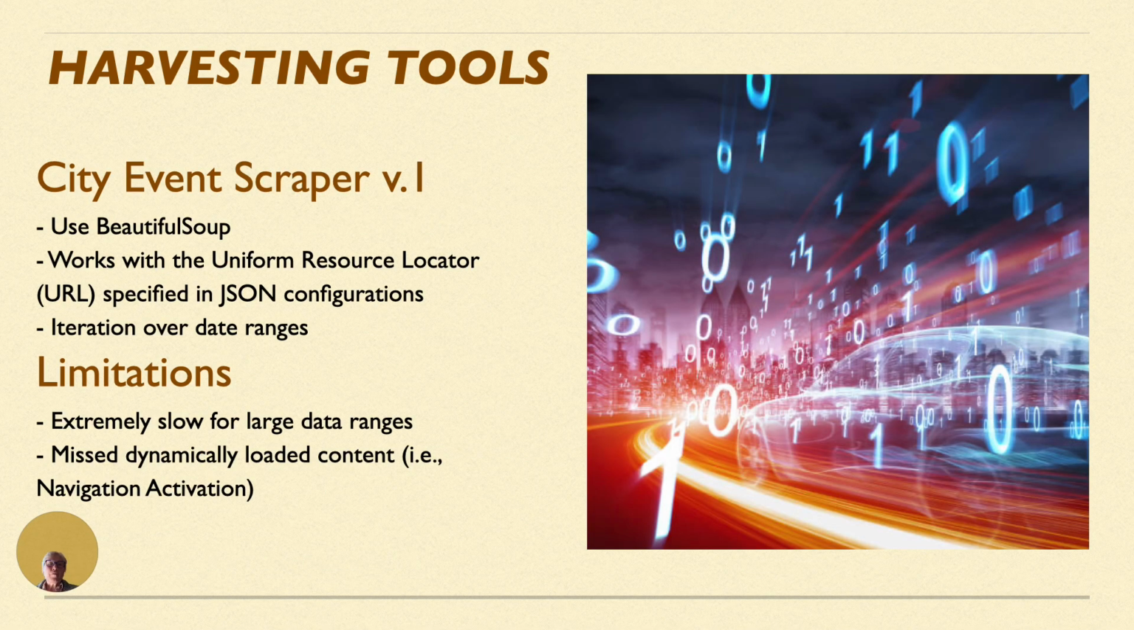Version 1 used Beautiful Soup to scrape static content from city portals. It worked with URLs from a JSON configuration file and iterated over date ranges. However, this process was extremely slow for large datasets and completely missed dynamically loaded content, which is critical information.